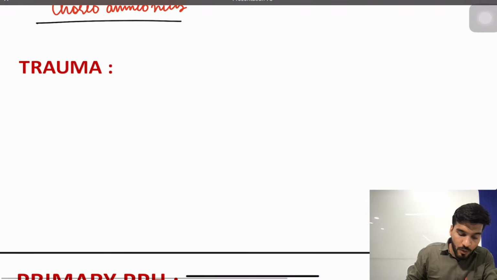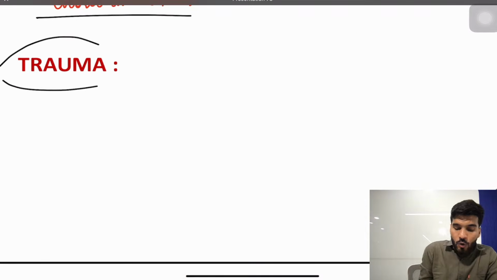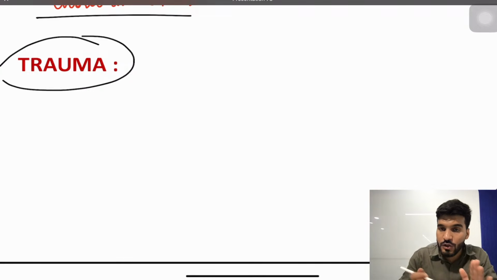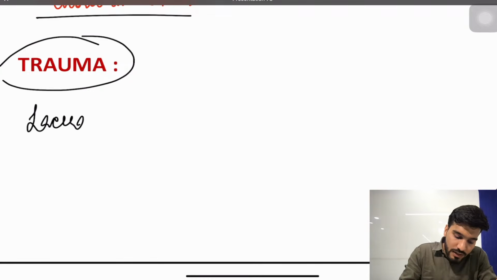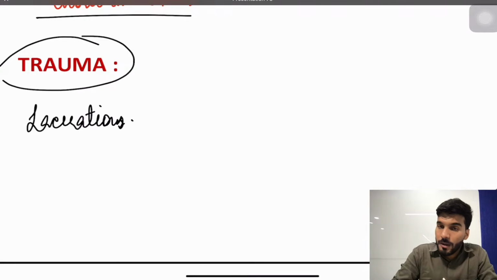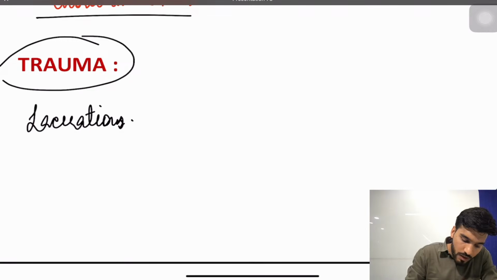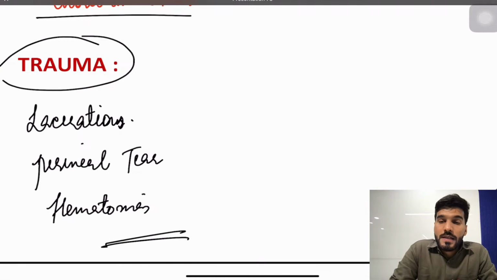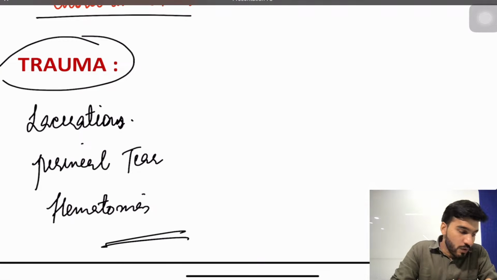Okay, now trauma, when can the trauma happen? For example, the opening is not enough and there is an obstruction, and when we are using the forceps, they can cause lacerations over the cervix. Those lacerations can predispose to bleeding, which will cause the traumatic cause of a postpartum hemorrhage. Or sometimes the rupture can occur, or the perineal tear can happen, or the patient can have hematomas there. So these all are the causes for traumatic postpartum hemorrhage.